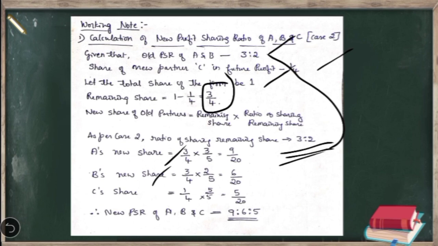Then C's share, new partner share, it is specifically given that it is 1 by 4. So in order to equate the denominator, we have to multiply 5 both to the numerator as well as to the denominator. So 1 into 5 is 5 divided by 4 5s are 20. So when we simplify, new profit sharing ratio of A, B and C is 9 is to 6 is to 5. We can't simplify it further, it is the same ratio, 9 is to 6 is to 5. Okay, now we have calculated the new profit sharing ratio.